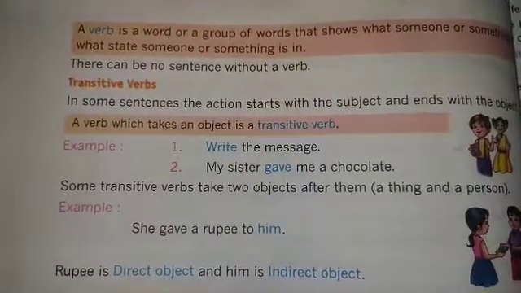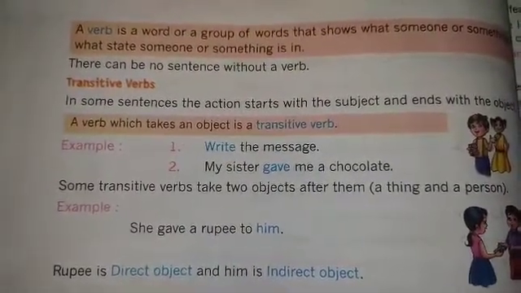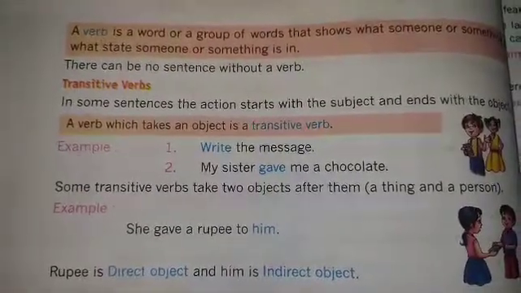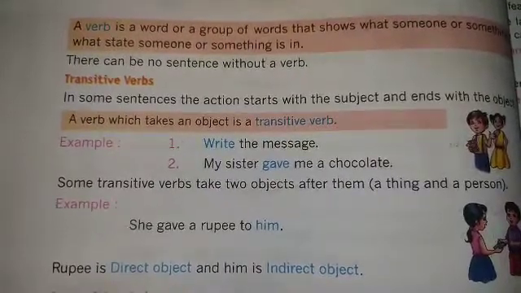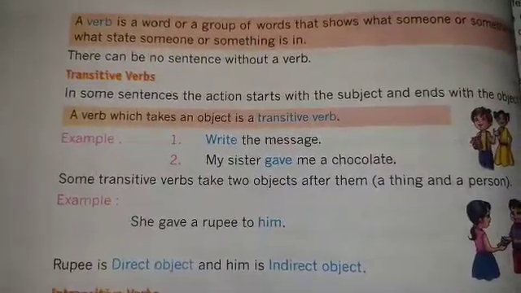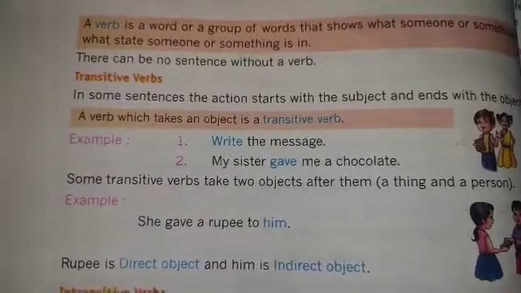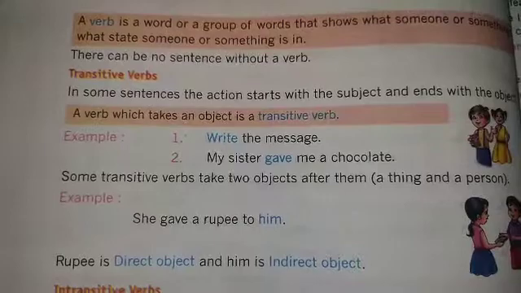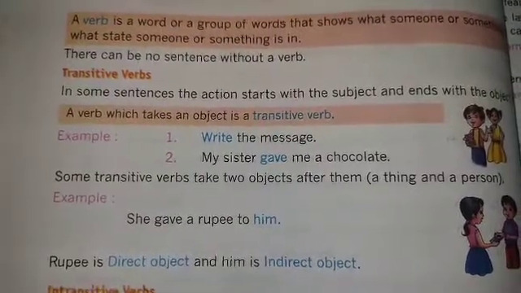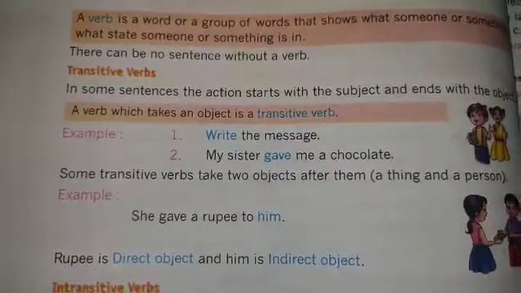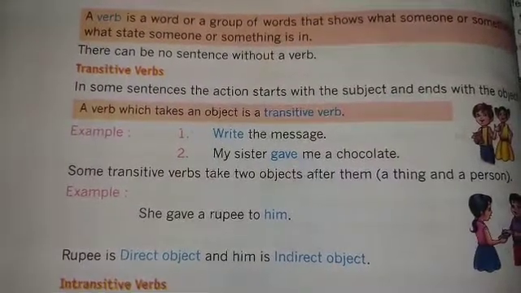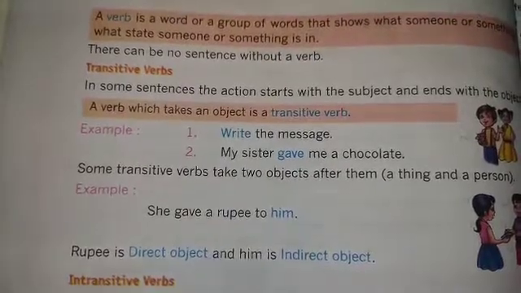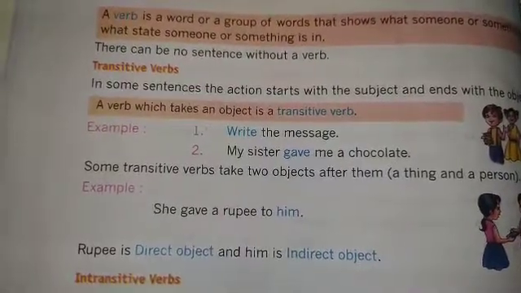It starts with a subject here, my sister, and then in the middle there is the verb, and at the last there is the object, chocolate. So mostly the verbs are in the middle. Not everywhere, but mostly you can recognize any action that is done by a doer or a person or a thing in the middle. Objects are mostly at the last.